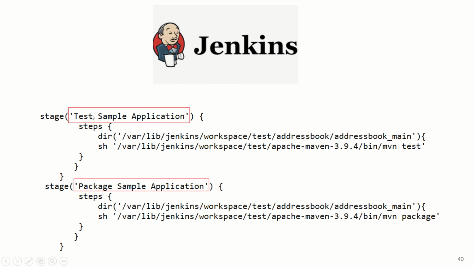Next, after compilation we'll test our application. Everything will remain the same as compilation, there will just be a change in the command. I'll use mvn test here. Similarly, we'll package the sample application. Everything remains the same as test, with only a difference in the command. We'll use the mvn package command. I discussed these three commands in my previous slides, and in this way we can use those three commands in the Jenkins CICD pipeline.